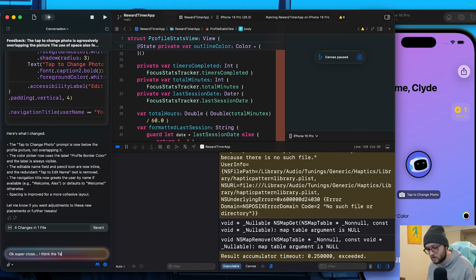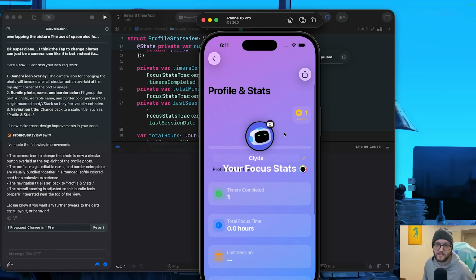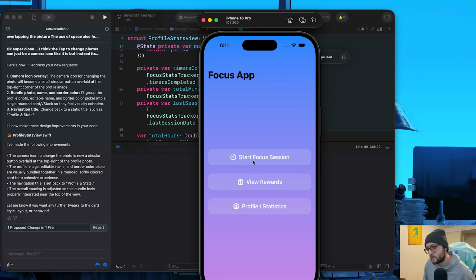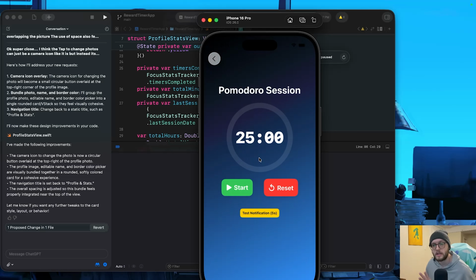I felt like after I added the color picker, I flew too close to the sun. All right, well, I'll try again tomorrow. Clyde probably just needs a break. I broke him with the screenshot. But I'm happy with how today went.